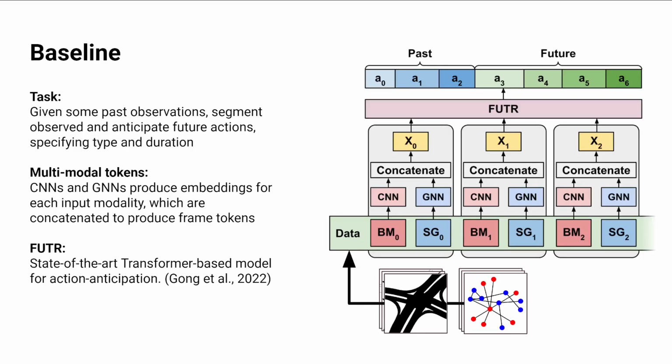To evaluate the usefulness of scene graphs for action anticipation, we adapt a state-of-the-art transformer-based model called Future to take in our data as input. First, we convert our semantic maps into bit masks to make them easier to embed using convolutional neural networks. And then our scene graphs are embedded by graph neural networks, namely graph attention networks. Then we take these two embeddings and concatenate them to form multimodal input tokens to the transformer.